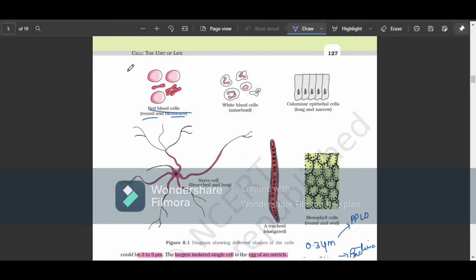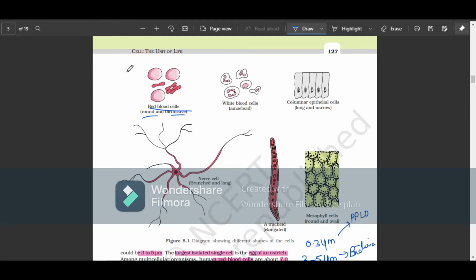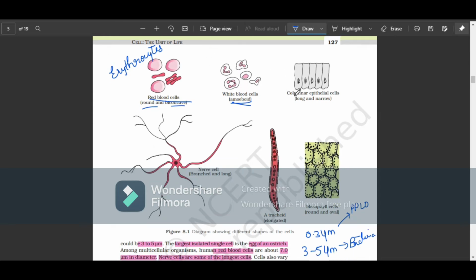Talking about the diagram, RBCs are round and biconcave, and they are called erythrocytes. WBCs are amoeboid. What is the reason for the shape? Because they have to perform diapedesis. They are also called leukocytes. Then there are columnar epithelial cells, long and narrow, which you can find in the stomach, intestine, and so on.